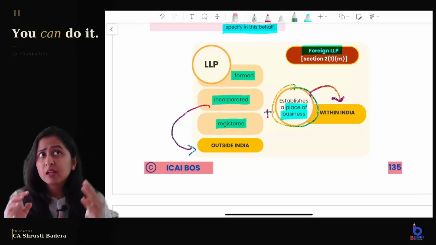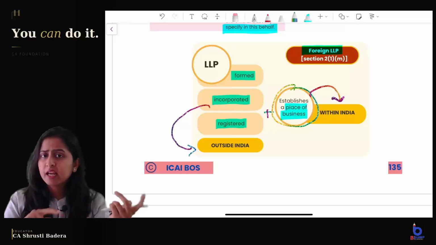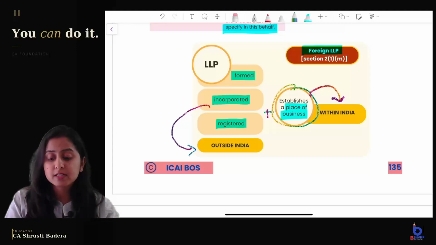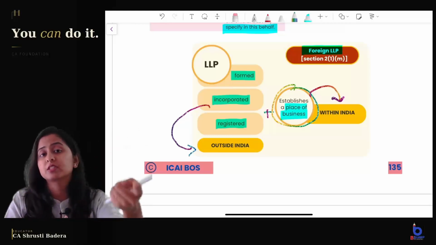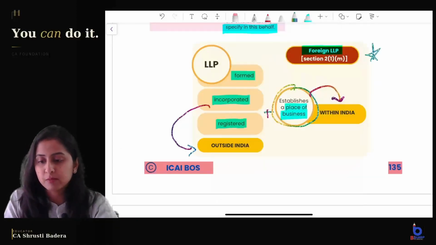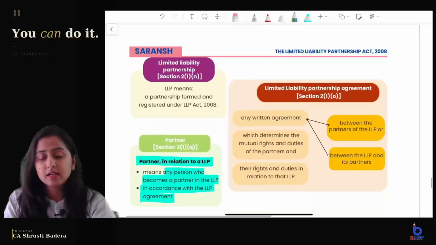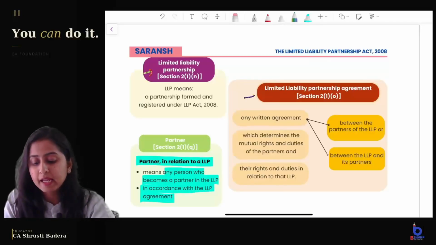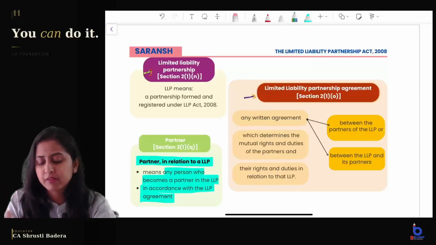So if an LLP is incorporated outside India and it does not have any place of business in India, can it be regarded as a foreign LLP? No, because the definition says it should have a place of business in India and it should be incorporated or registered outside India. Important definition, foreign LLP. Coming to another definition, limited liability partnership and limited liability partnership agreement, very easy.